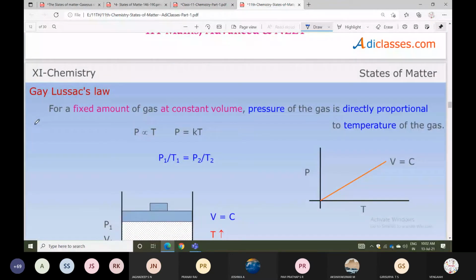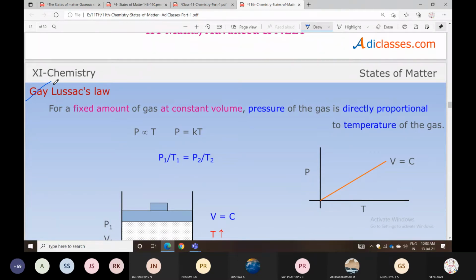Next we'll discuss Gay-Lussac's law. The condition is that volume is constant. At constant volume, the pressure of the gas is directly proportional to temperature.